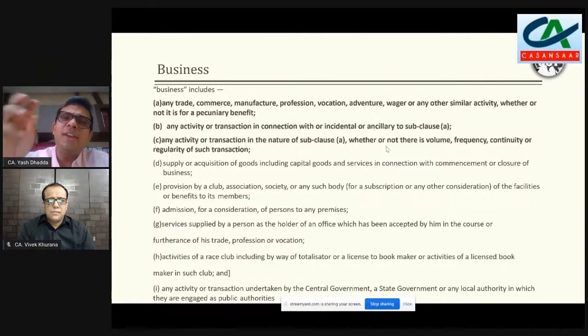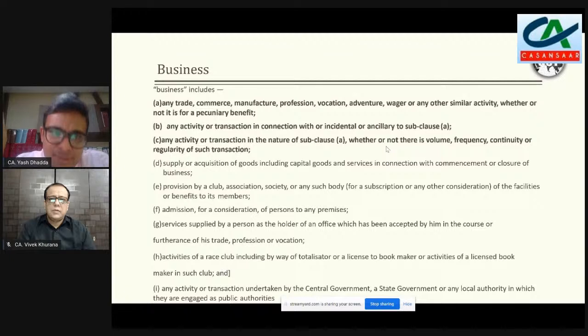When we come to GST side of it, everything has been linked to the business activity, and when we read clauses A, B, C of this definition in subsection 17, A, B, C is very important. और जो भी हम एक्टिविटी देख रहे हैं उन तीनों में से किसी एक में आनी चाहिए, एटलीस्ट फॉर आवर डिस्कशन. मे बी टुडे वी विल नॉट लुक एट D2I में क्या लिखा है. And it says any trade, commerce, manufacture, profession, vocation, adventure, wager, or any other similar activity, whether or not for a pecuniary benefit. It says पहला चीज जो अगेन अंडरस्टैंडिंग में आती है, you don't read all other things, you read what is written in the last three words, whether or not it is for a pecuniary benefit or not, and chapter ends.